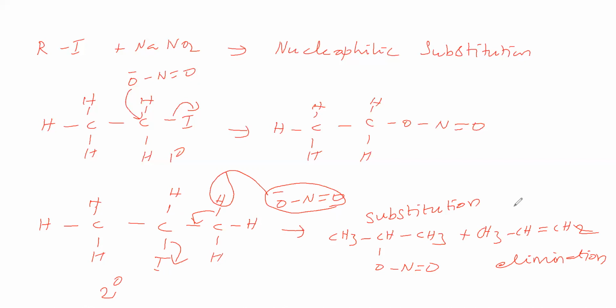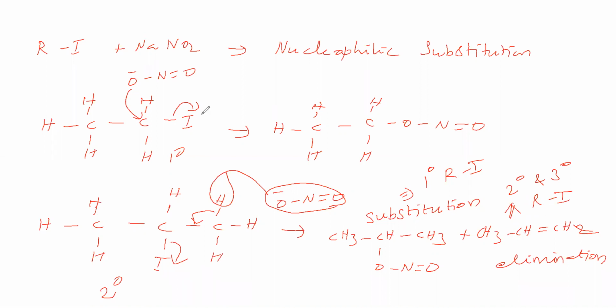The substitution product dominates for primary alkyl halides. Even a primary alkyl halide can give the elimination product as the major one if you raise the temperature. Otherwise, the substitution product will dominate. For secondary and tertiary, the elimination product dominates compared to the substitution product.